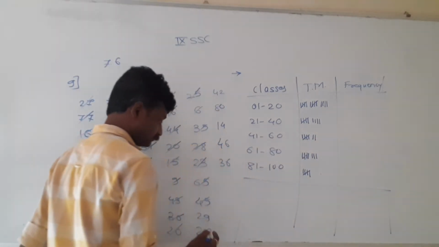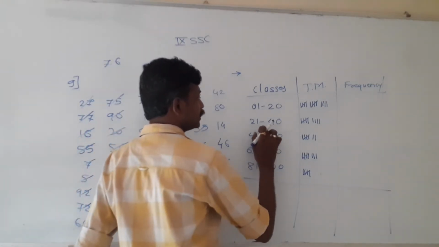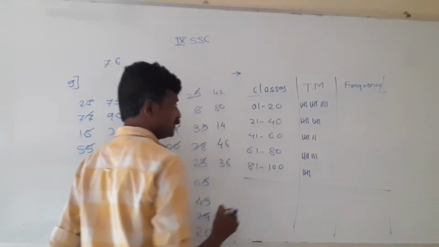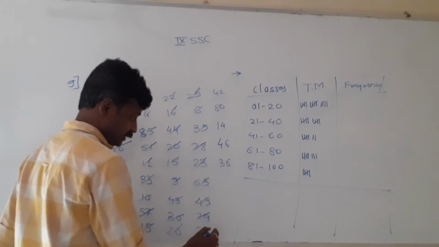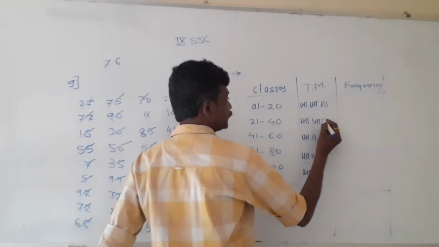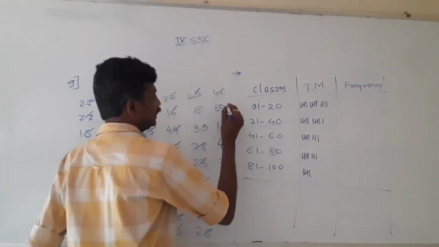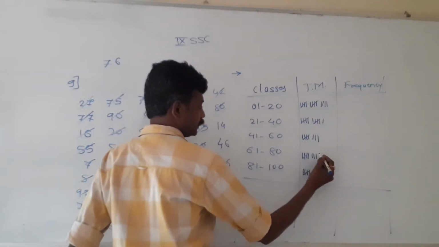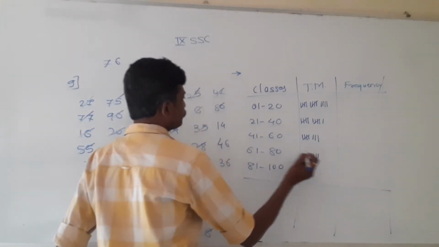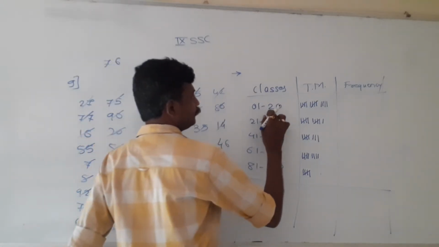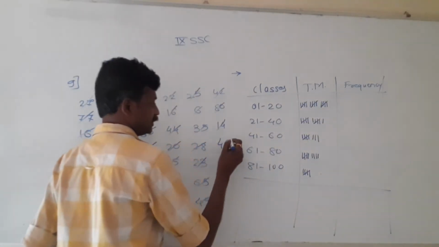Third group 29. 29 in the second group. Group is completed. This bunch is complete. 26. Again in the second group. 42. Third group 80, 80. Fourth group 14, 14. First group bunch is complete.